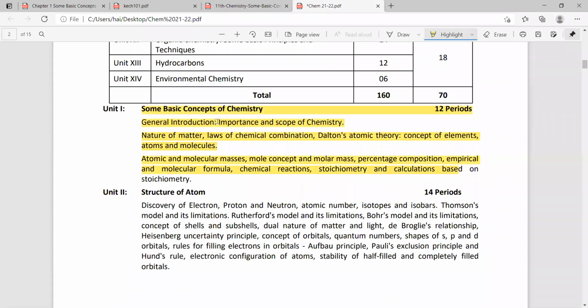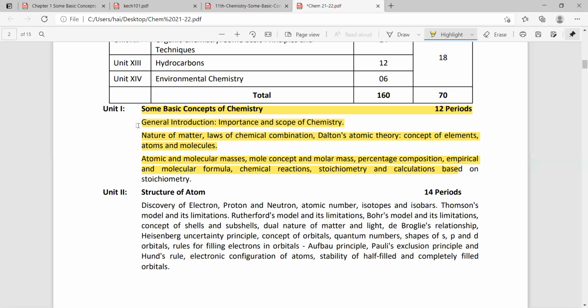First one is general introduction: importance and scope of chemistry, nature of matter, and laws of chemical combinations, Dalton's atomic theory, concept of elements and molecules. Next is atomic and molecular masses, mole concept, molar mass, percentage composition, molecular formula, chemical reactions, stoichiometry calculations.